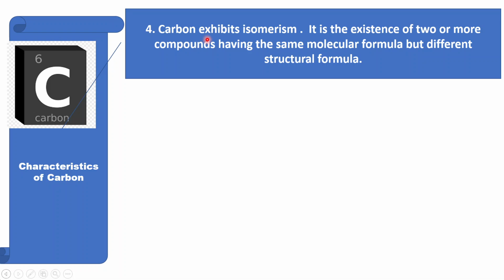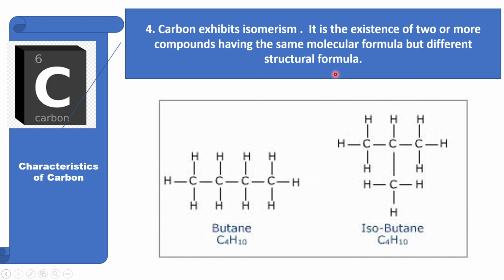Fourth, carbon exhibits isomerism. It is the existence of two or more compounds having the same molecular formula but different structural formula. For example, butane and isobutane are isomers of each other. They exhibit the property of isomerism. They have the same molecular formula C4H10, but you find that the arrangement of atoms is different.